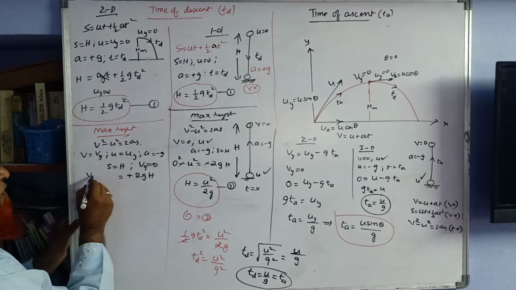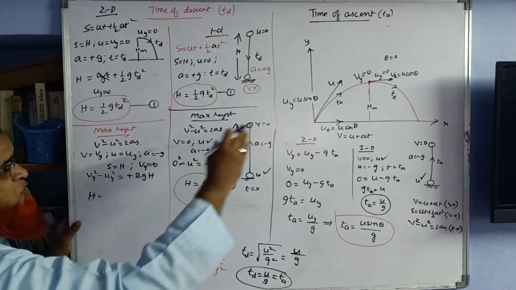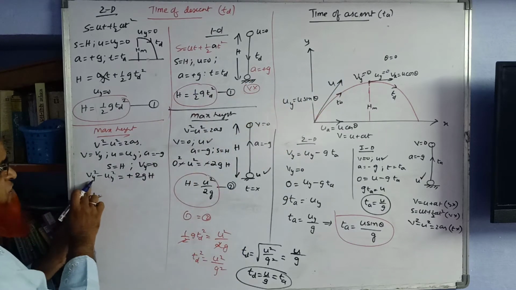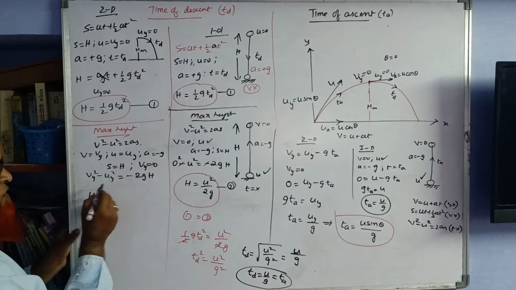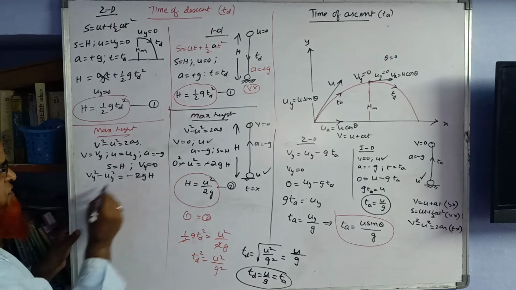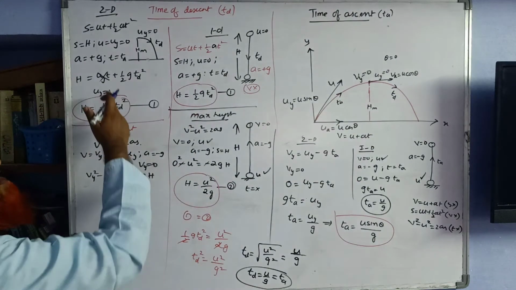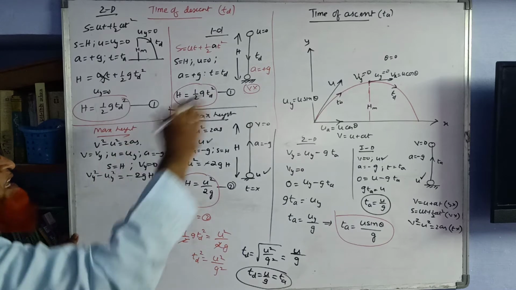Here, Vy square minus Uy square is there. As you are considering the first part, a is going to be minus g, and Vy square minus Uy square is equal to minus 2gH. Now you know that Vy is going to be 0 for the first part. The second part we have already discussed, so the first part we have to discuss for finding the maximum height.